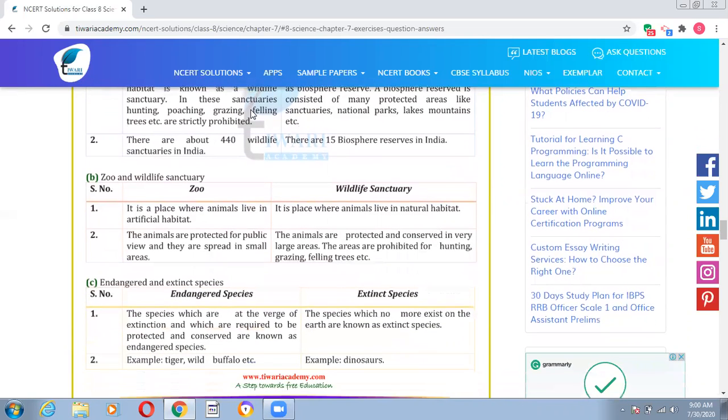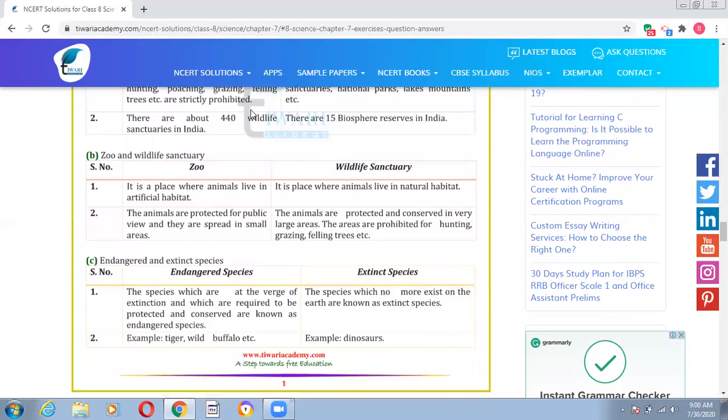Then we have zoo and wildlife sanctuary. Zoo is a place where animals live in artificial habitat. We have a zoo in Bathinda also. Wildlife sanctuary is a place where animals live in natural habitat. In a zoo, the animals are protected for public view and they are kept in small areas. Whereas in a wildlife sanctuary, the animals are protected and conserved in very large areas. These areas are prohibited for hunting, grazing, felling trees, etc.